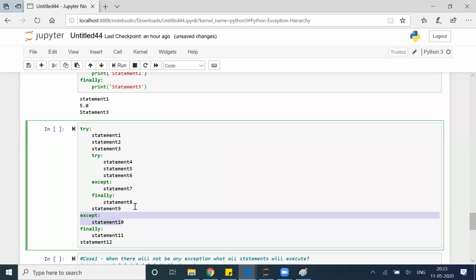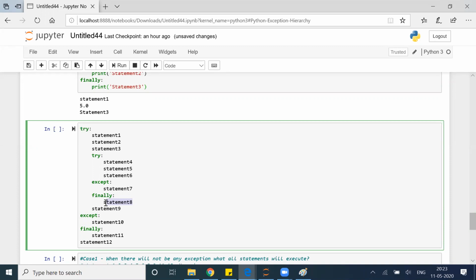First of all, we have to understand statement 8 पे आएगा कब. We already know statement 8 पे it will always come, whether there is an error or there is no error, it will come to statement 8. Agree? Whether there will be an error or no error, statement 8 will always run.